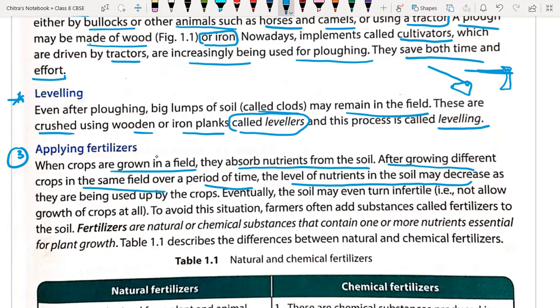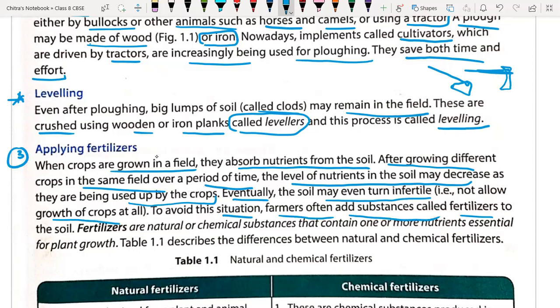Eventually the soil may even turn infertile due to lack of nutrition. To avoid this situation, farmers often add substances called fertilizers, or manures.